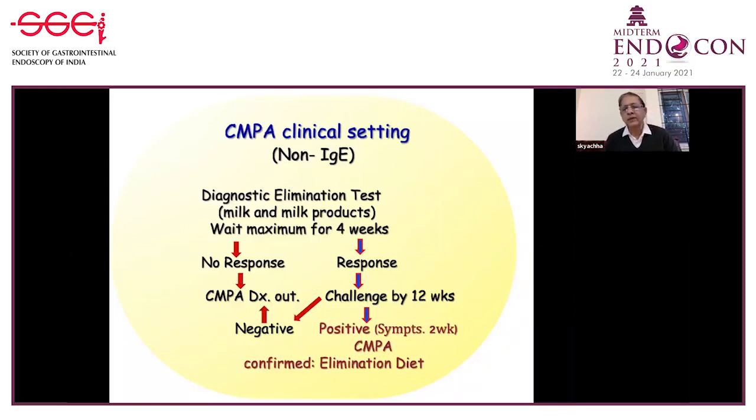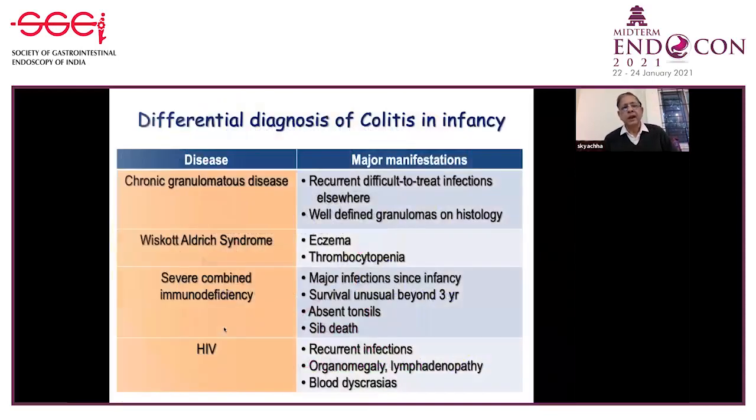And we then give a challenge by 12 weeks. If you have recurrence of the symptoms, then it is positive. The diagnosis of CMPA gets established and elimination of the diet has to be continued for a reasonable period of time. If there is no response to symptoms after withdrawal, the CMPA diagnosis is ruled out, and therefore it's a negative diagnosis. And there are many other conditions which can give rise to colitis in children because of recurrent infections because of immunodeficiency.